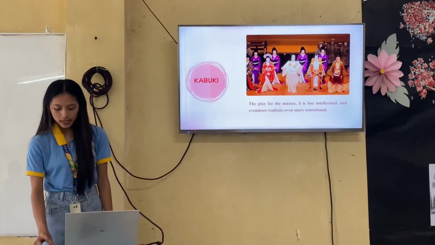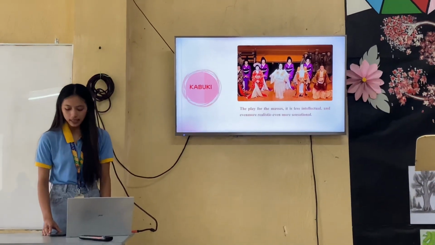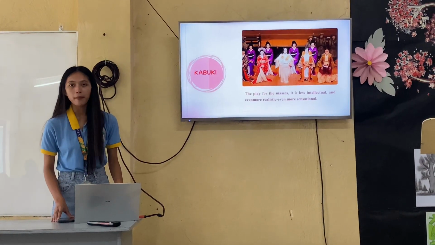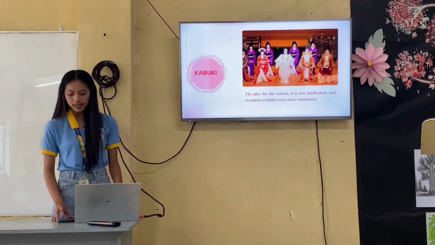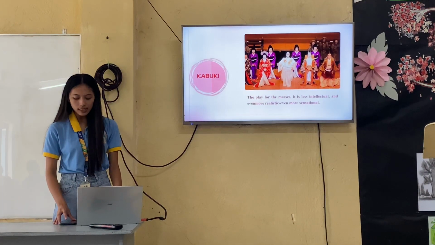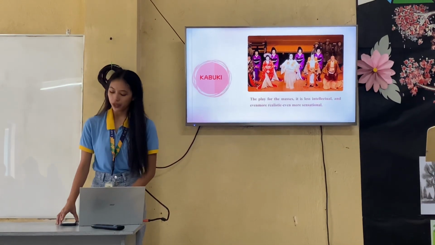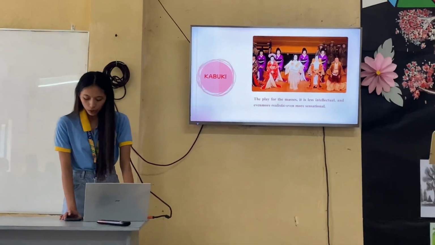The next one is the kabuki. It is also a form of classical Japanese theater, which has a vibrant blend of drama, music, and dance, known for its stylized performances, elaborate costumes, and distinctive makeup. Kabuki originated in the early Edo period, around the 1600s in Kyoto, Japan.